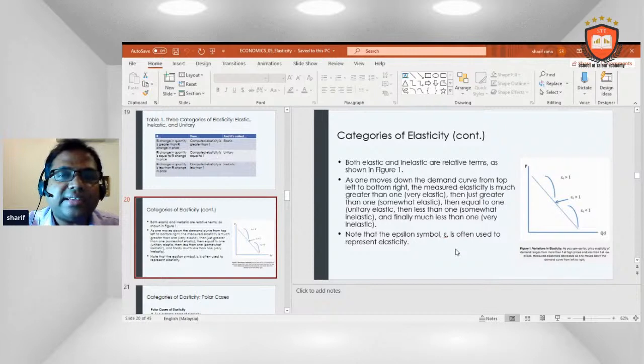Both elastic and inelastic are relevant terms, as shown in figure 1. As one moves down the demand curve from the top to the bottom right, the measured elasticity is much greater than 1, then just greater than 1, then equal to 1, and finally much less than 1. Note that the epsilon symbol is often used to represent elasticity.